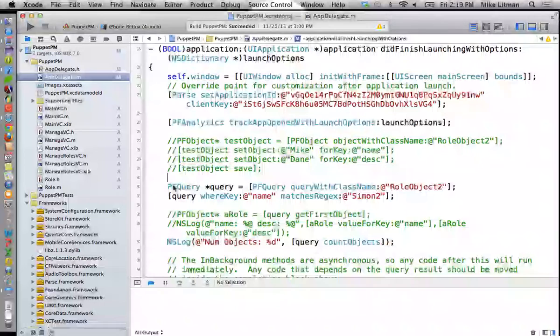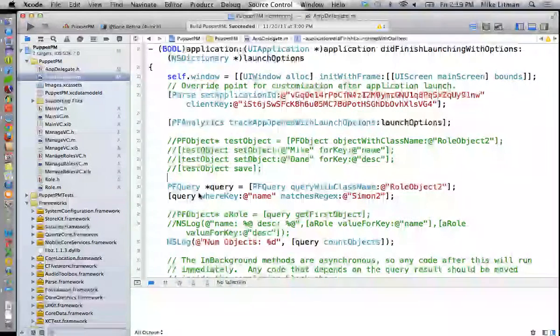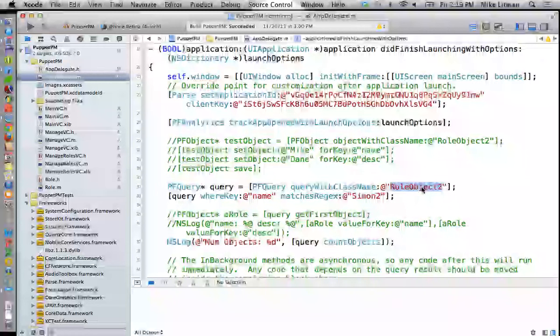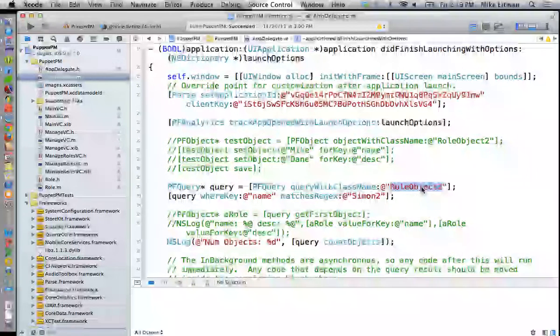So what we discovered at the end of class last time is we want to build a query. Okay? It's going to be a PFQuery. And I'm guessing that's a Parse something query, whatever F stands for in that. And we're going to do query with class name. So if you've had SQL, if you've had a database class, it's like we are selecting something from a certain table. Okay, so we're selecting something of a certain class type.